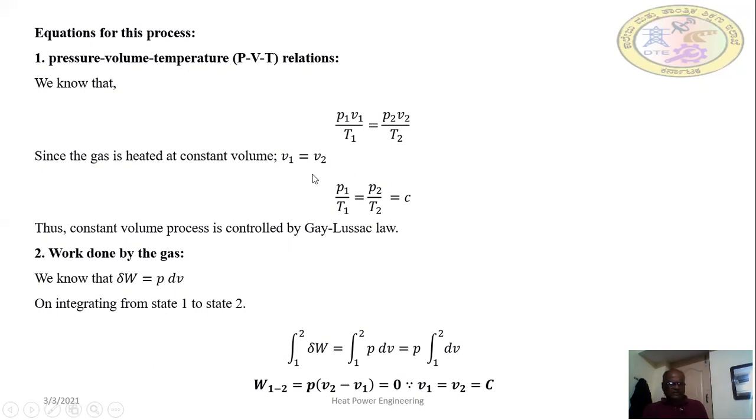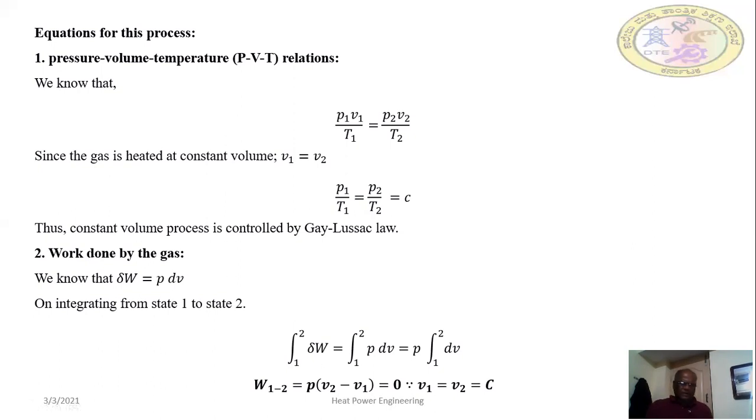According to the definition of the constant volume process, the initial volume is equal to the final volume. Therefore, V1 and V2 get cancelled. Then what remains is P1 divided by T1 is equal to P2 by T2, where P1 is the initial pressure, P2 is the final pressure, T1 is the initial temperature, and T2 is the final temperature. According to this equation, the constant volume process obeys Gay-Lussac's law.